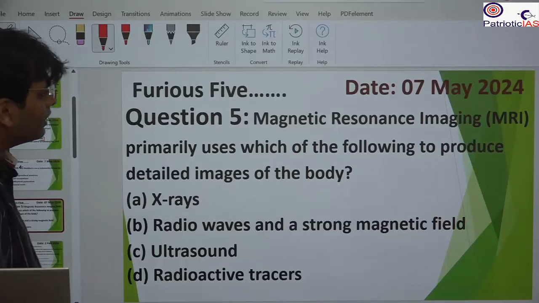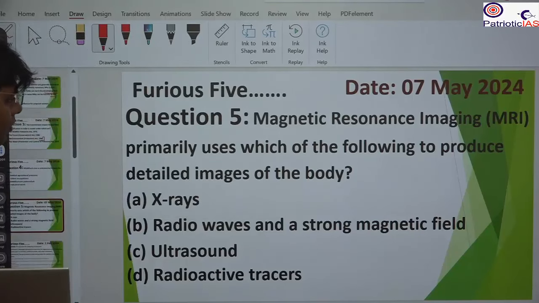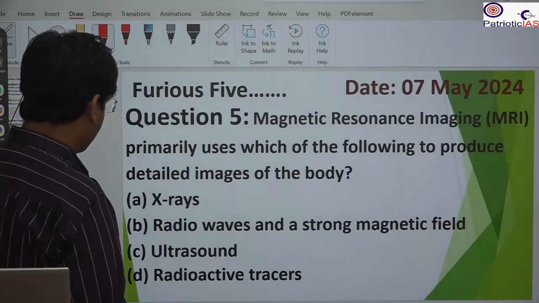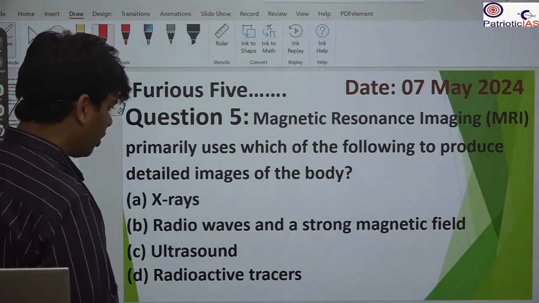Next question: magnetic resonance imaging primarily uses which of the following to produce detailed images of the body? X-ray, radio wave, and a strong magnetic field.